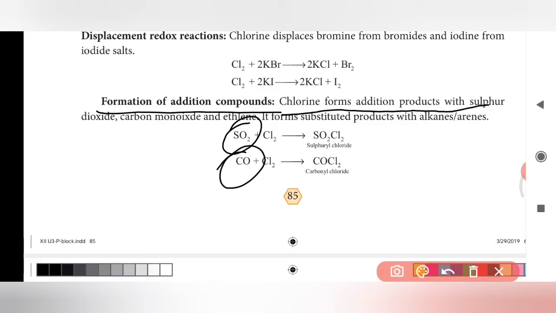It forms substituted products with alkenes and arenes. The products are called sulfuryl chloride and carbonyl chloride. This product occurs when chlorine reacts with sulfur dioxide or carbon monoxide.